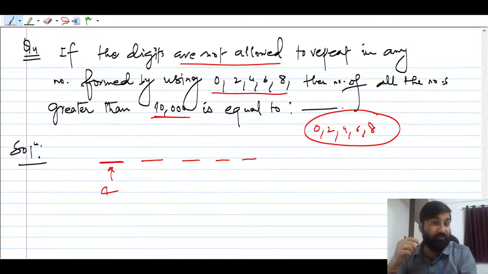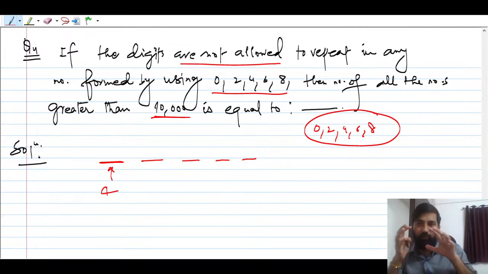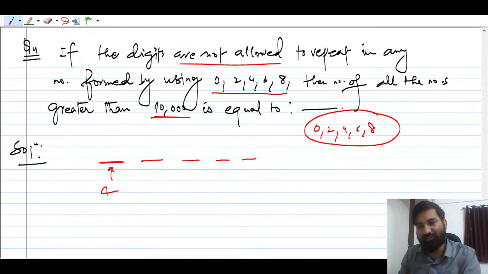Okay, but always be ready to make cases. Don't leave the question in between, because you will go through the question, waste your time, and then leave it at the end of the day. Here there is only one restriction. So always keep in mind how many restrictions there are going to be.